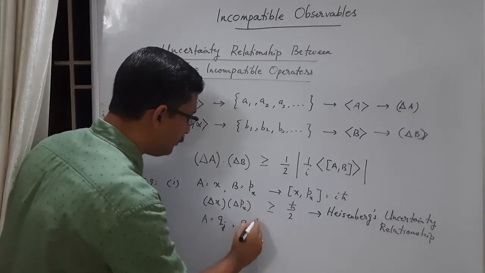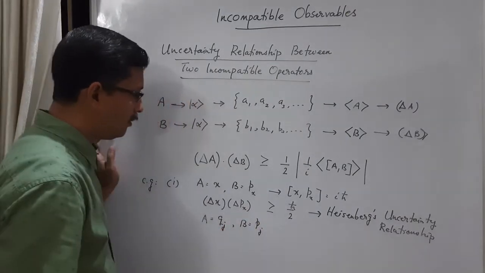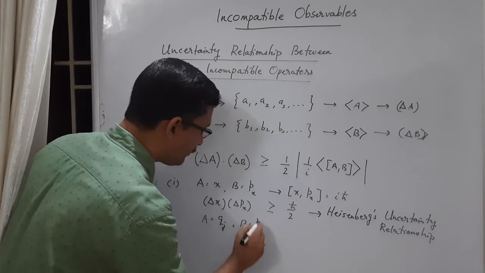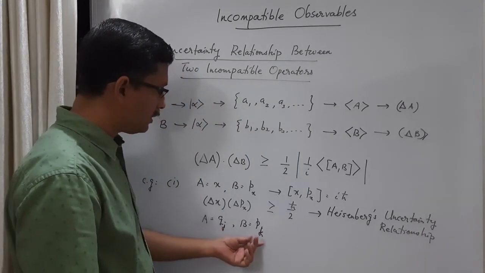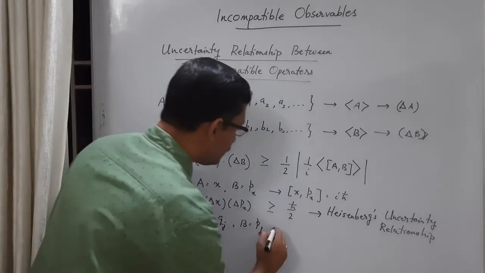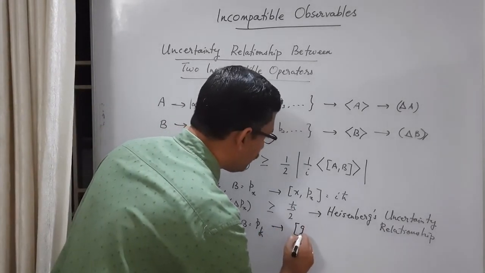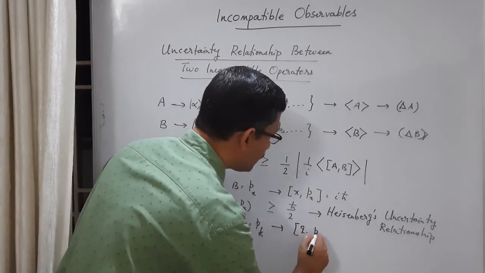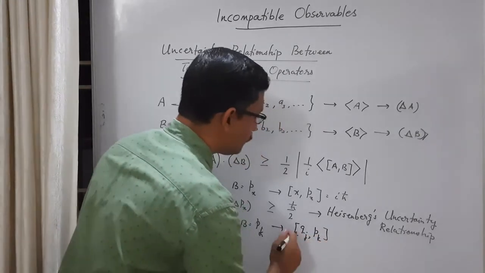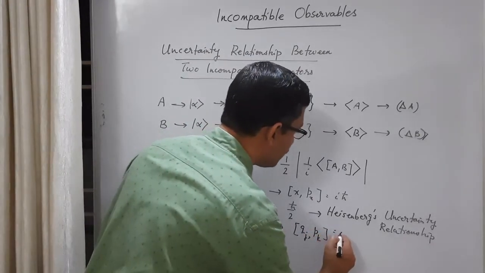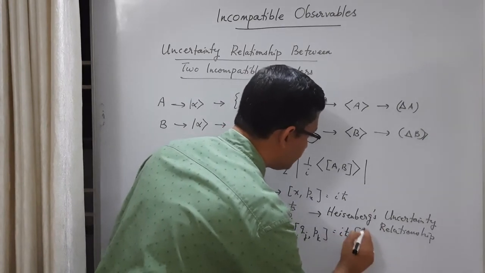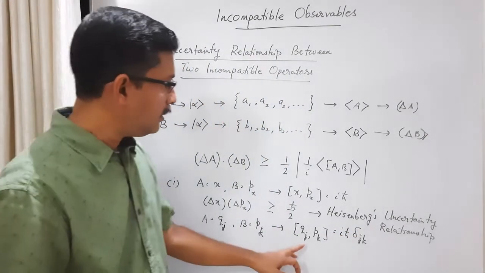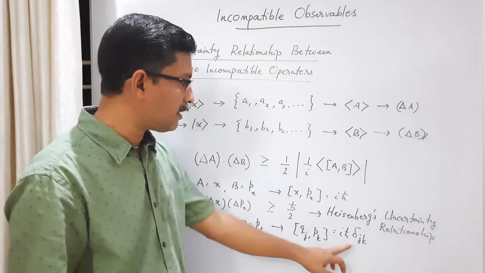And B is some Pk. Okay. So let's say this is a canonical position, this is a canonical momentum, and then the canonical commutation relation between these position and momentum variables you can write like this: i ħ δjk. That means if j and k are different, the right hand side is 0.